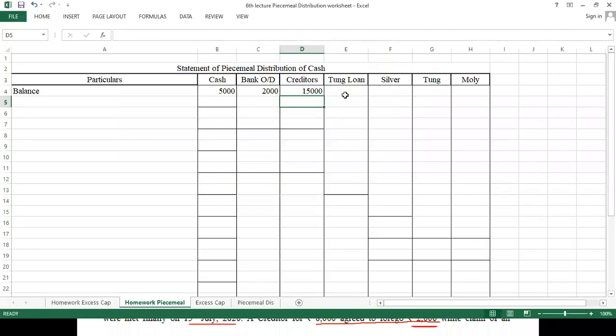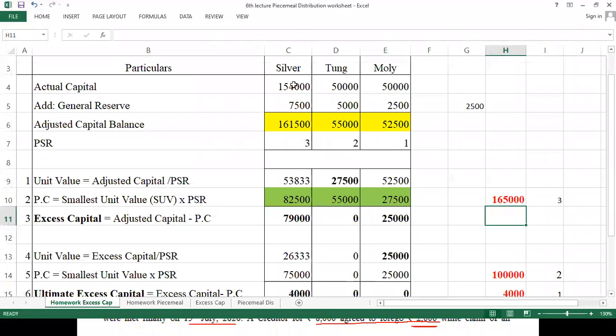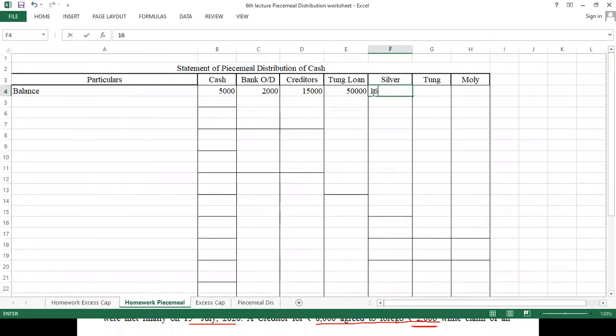Now let's see. Tungsten loan is 50,000. That is internal loan. Silver, Tang और Molly का हमने यहाँ पर बेटा क्या किया था? Capital देखा था हमने. ये वाला adjusted capital. We are going to write this adjusted capital only. 1,61,500 for Silver, 55,000 for Tang, and 52,500 for Molly.